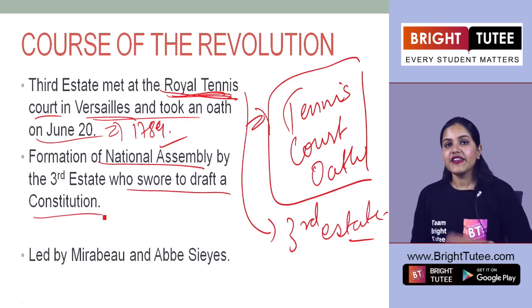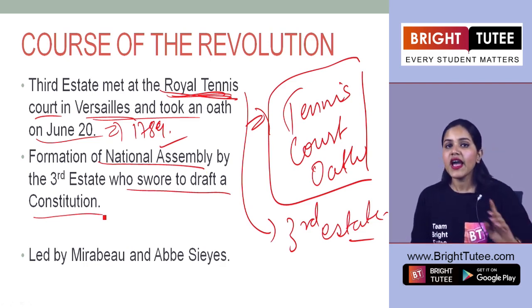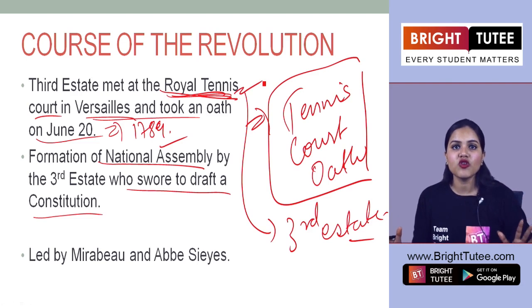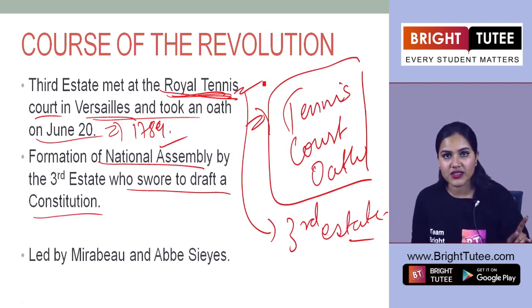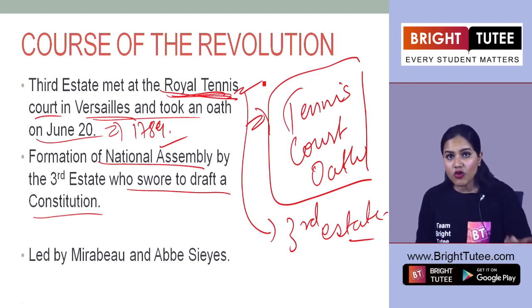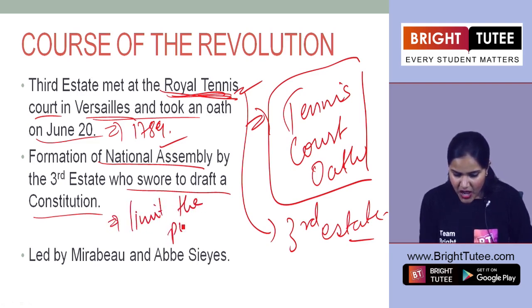Yes, students. Now they decided that they are going to draft a new constitution, and they are not going to leave the tennis court until they have drafted a new constitution for France. Now, why was this new constitution needed here? The new constitution that they demanded was mainly to limit the powers of the king, right?